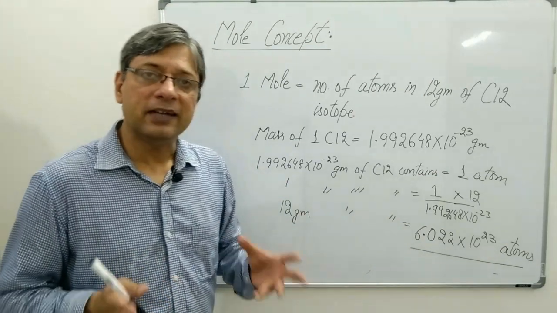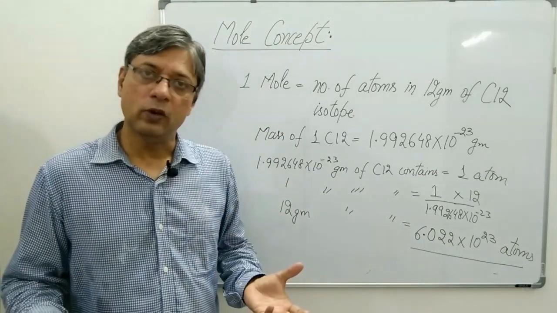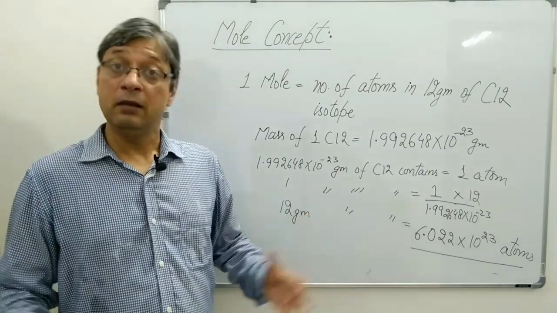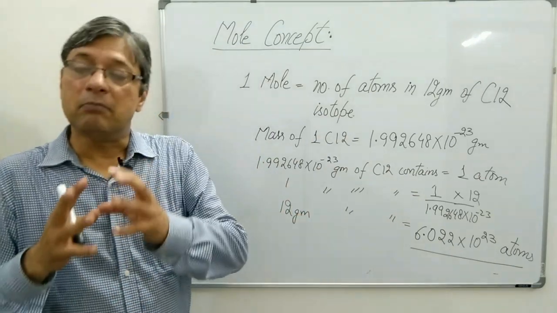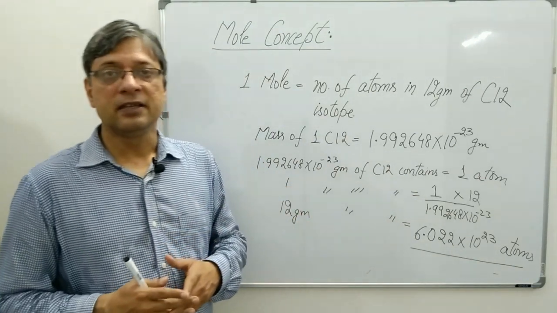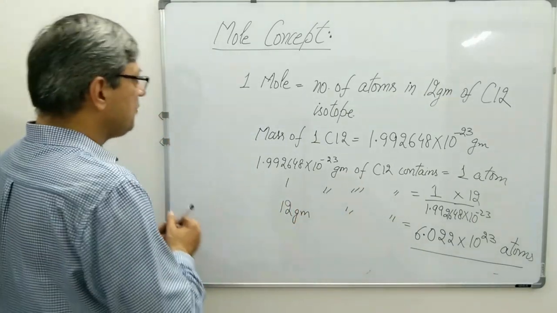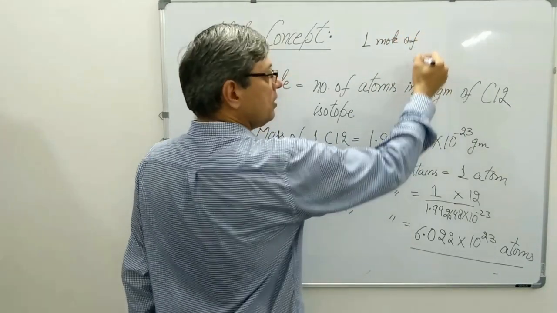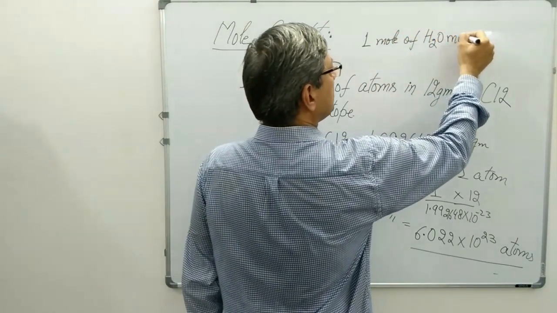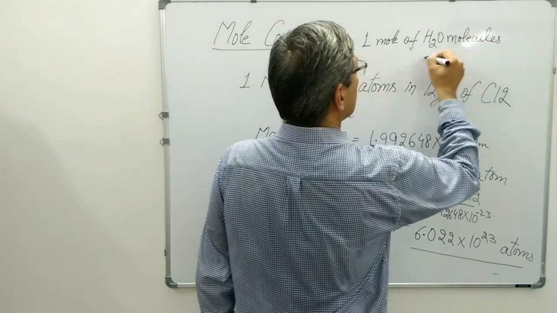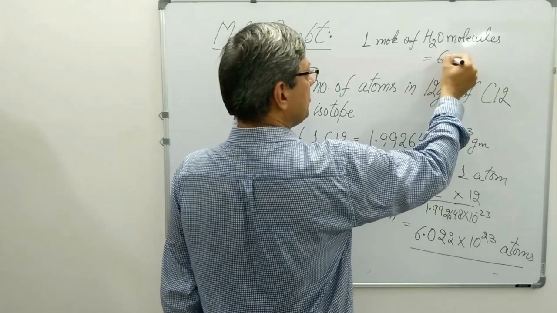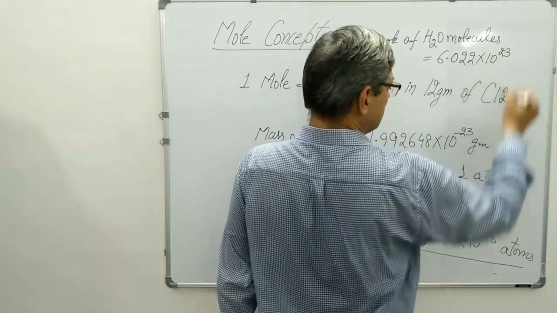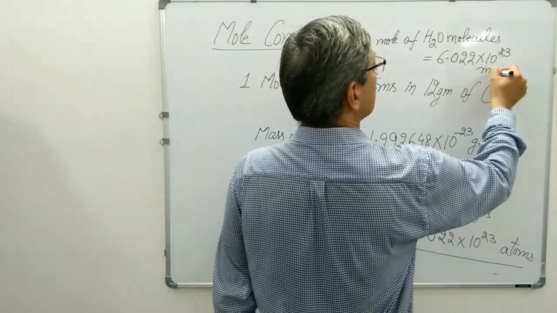This number of atoms is nothing but 1 mole, and this can be applied to any type of particle, be it atoms, be it molecules, be it ions, or any other particle. For example, if I say 1 mole of water molecules, it simply means 6.022 into 10 to the power 23 molecules.